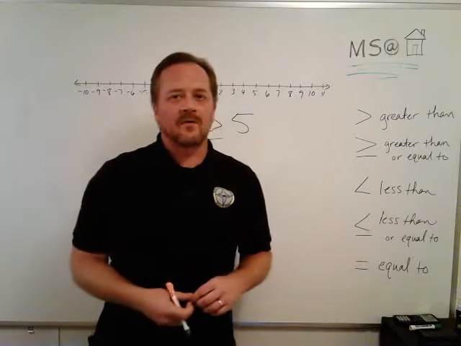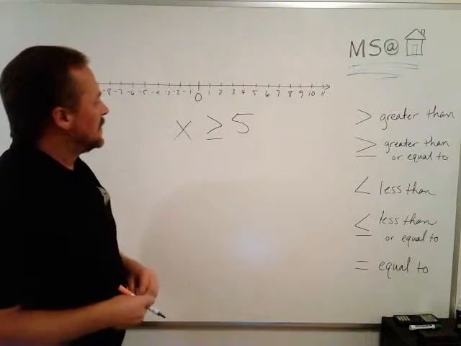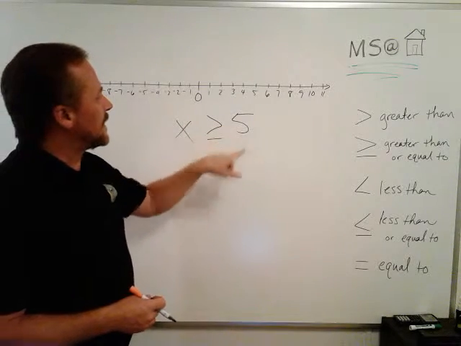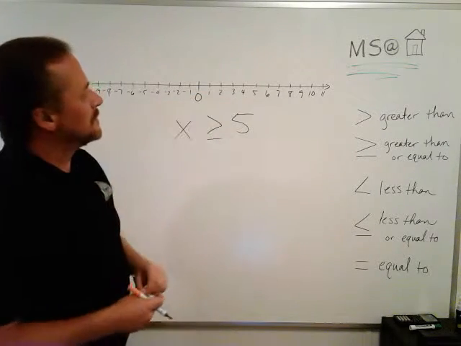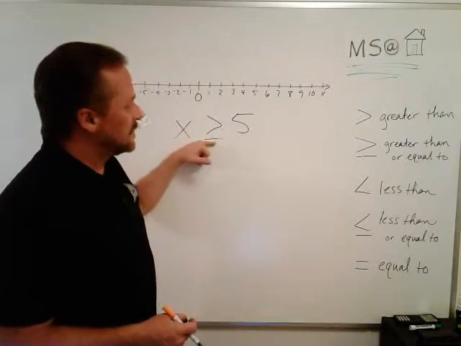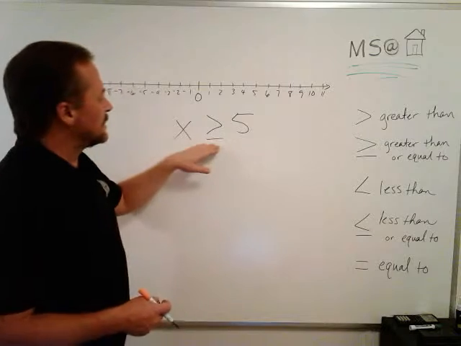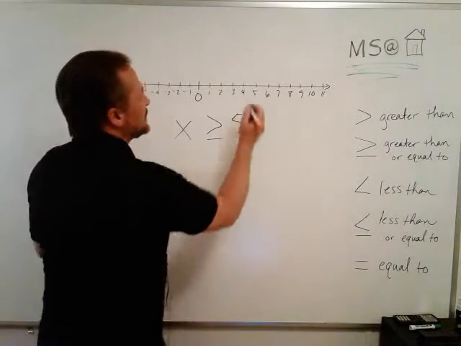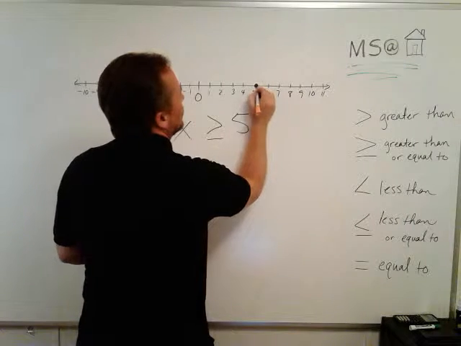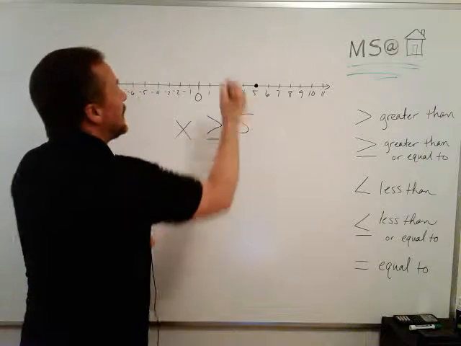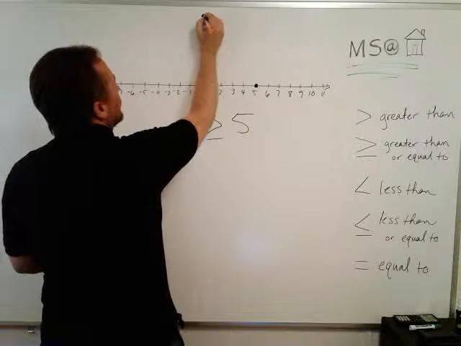So on my amusement park ride, this is my inequality. Anybody who wants to ride this, their height must be greater than or equal to 5. Now what does that look like here, okay? Now first of all, notice that 5 is included. It can be equal to 5. So I'm going to mark 5 on my number line with a nice solid dot. A solid dot on a number line basically means that that number is included.